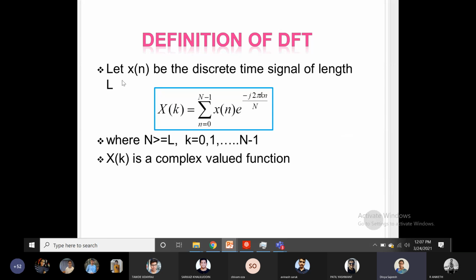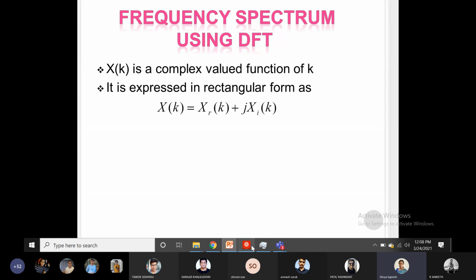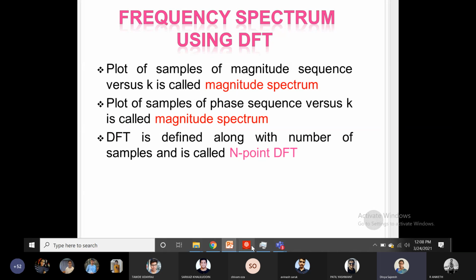Now we understood from the formula that X of k is a complex valued function, and so it can be represented in a rectangular form. So X of k contains a real part and an imaginary part. So its magnitude spectrum can be defined as the square root of real square plus imaginary square, and its phase spectrum can be defined as,